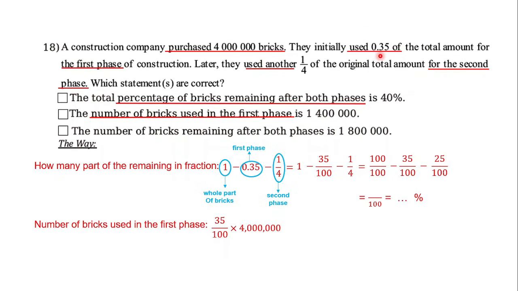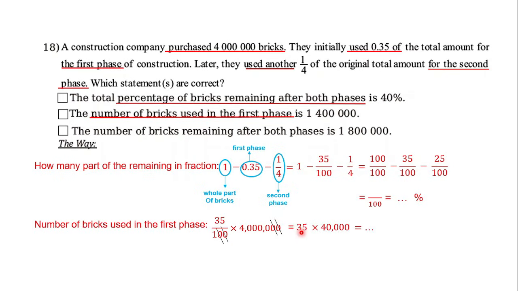So 0.35 is the part of the first phase, and 0.35 becomes 35 out of 100. And then how to convert this into quantity? Just multiply the fraction with the initial number of bricks, 4 million.